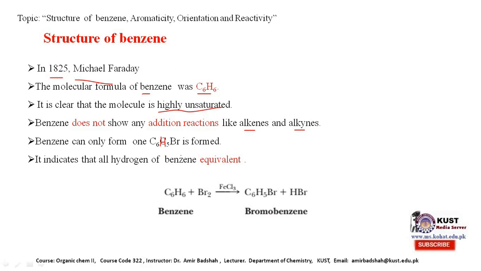If they were different, if the five or the six hydrogens were of two types, then we would get dibromo. If they are of three types, we would get tribromo. If we have got only one bromobenzene, it indicates that all the six hydrogens which are present in the benzene are equivalent in nature.